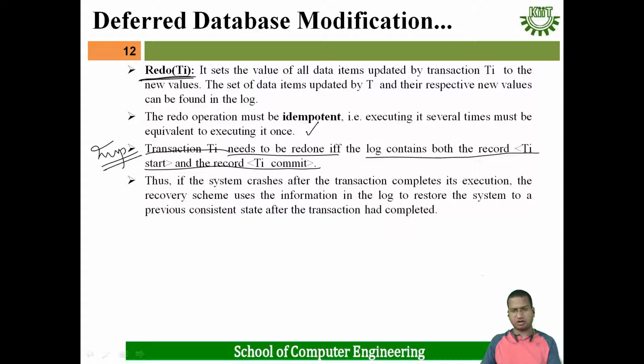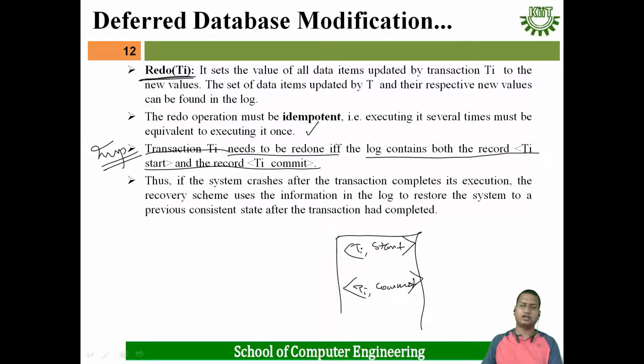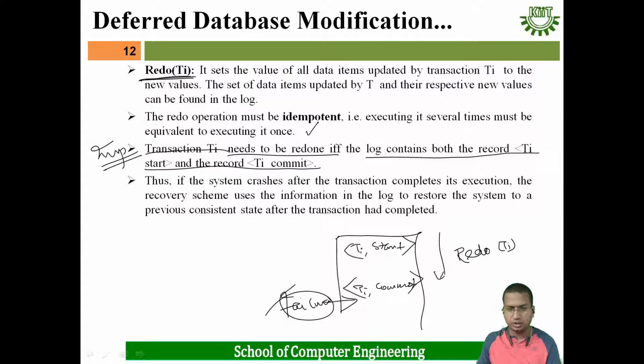If in the log file Ti start is there and Ti commit is there, then in that case, suppose failure occurs here. After the failure occurs, we have to redo this transaction, redo of Ti. That means no need to undo this transaction. This is known as deferred database modification.